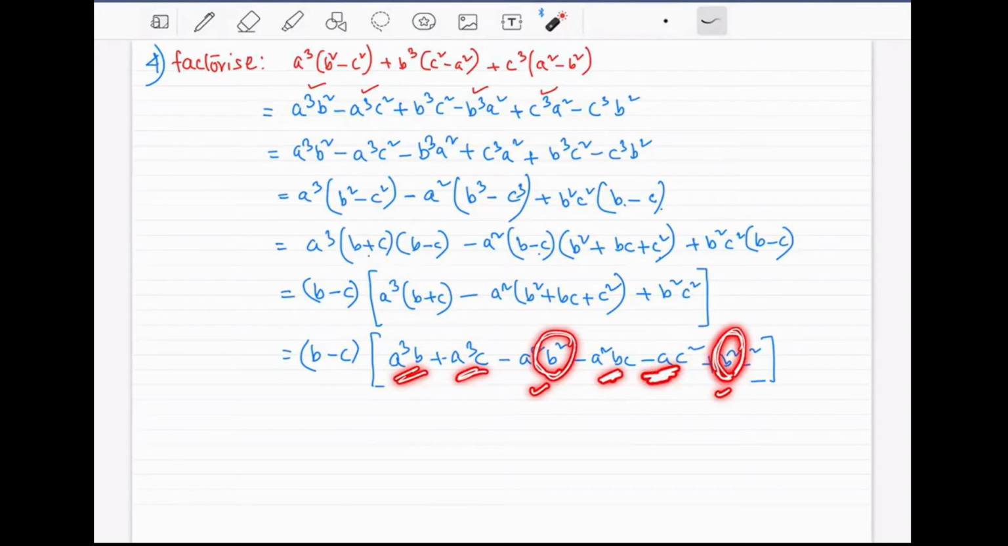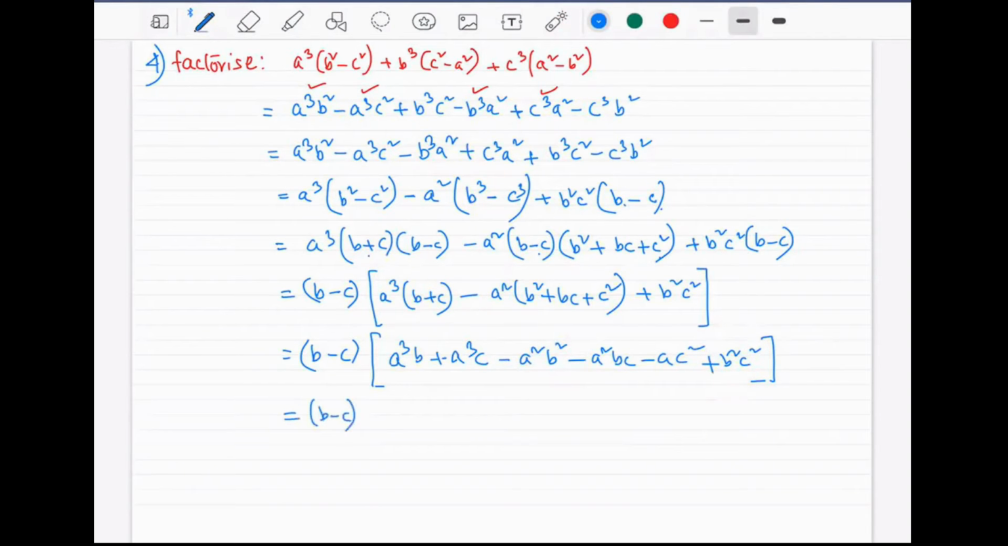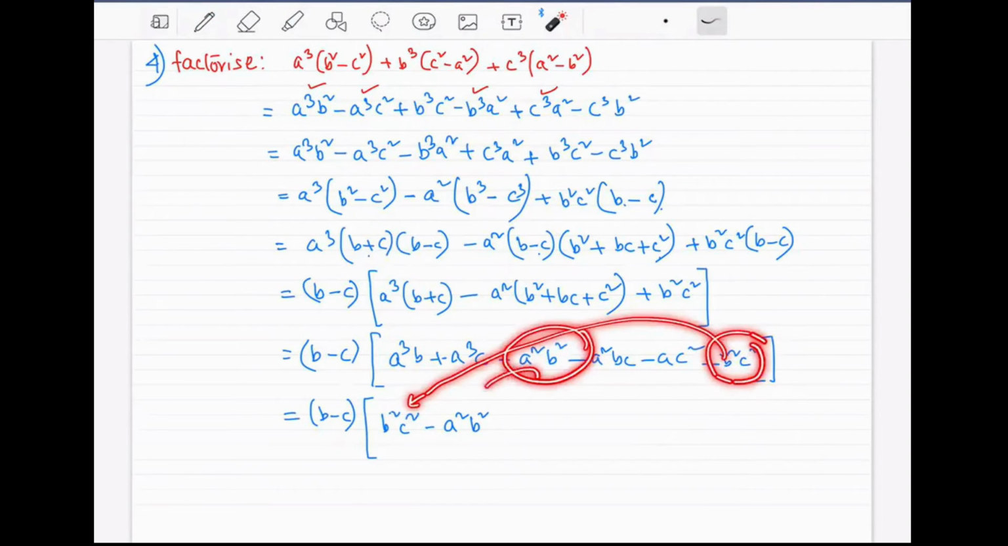We will write them last. So the terms with the highest power of b, this term and this term, we will write them first. Look, no change. I'm writing b square c square first, minus a square b square. I'm bringing this over here. This part I'm writing here.